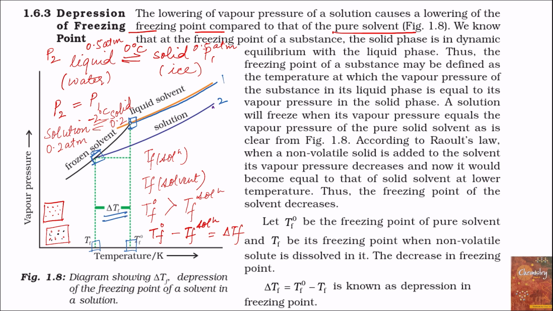On the y-axis there is vapor pressure, on x-axis there is temperature. So it can be seen from the graph that vapor pressure of the liquid solvent at the freezing point of the solvent is greater than the vapor pressure of the solution at the same temperature. So delta Tf is equal to freezing point of pure solvent minus freezing point of solution, and this is known as depression in freezing point.